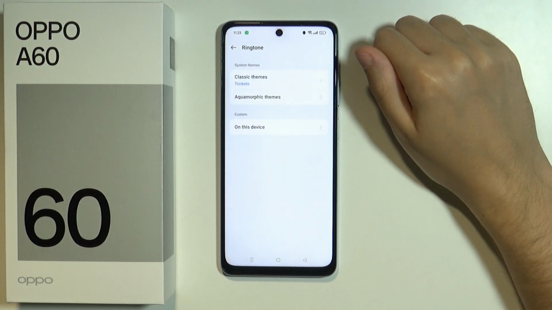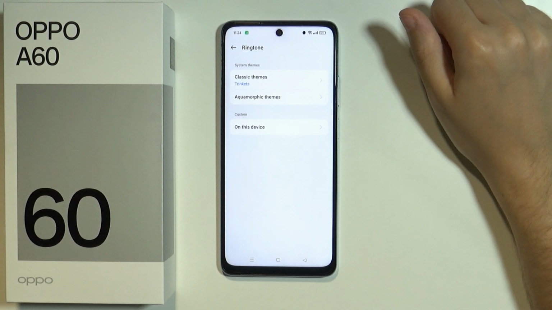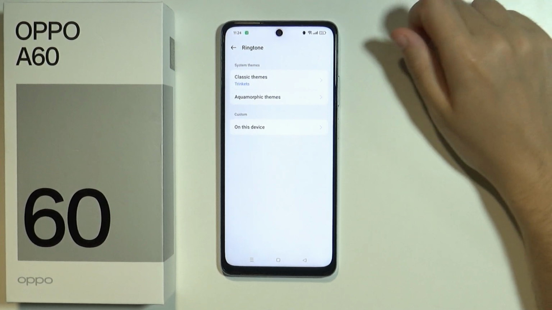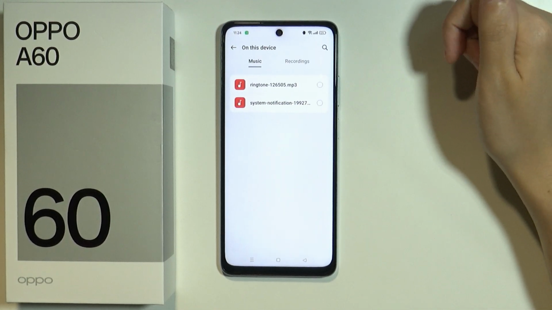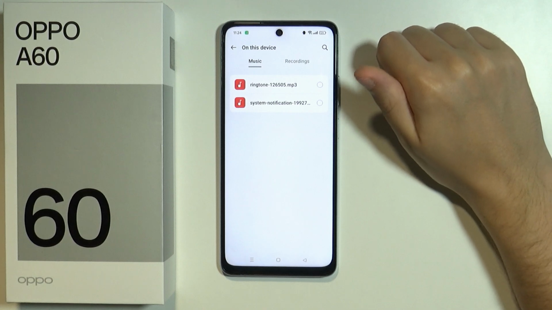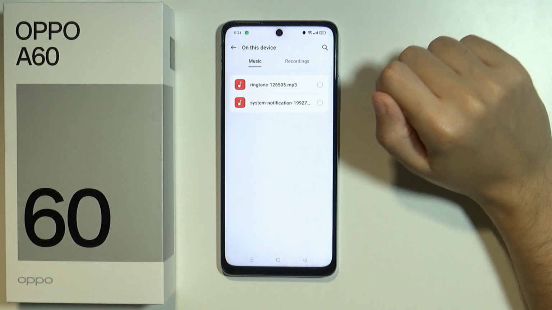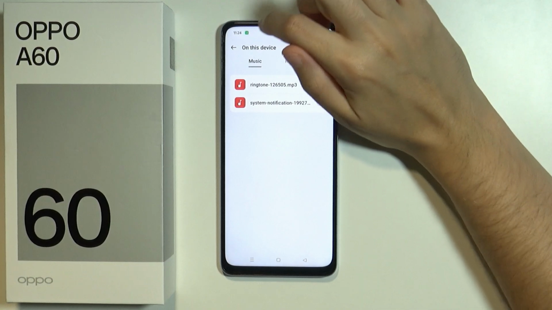Now over here, of course, you need to prepare your audio file that you want to use as a ringtone. If you have one, let's say you downloaded it from the internet, then here you need to choose on this device. And here you will find every audio file that you have saved on your device. Select the desired custom ringtone. I'm gonna select this one, and then I can go back.